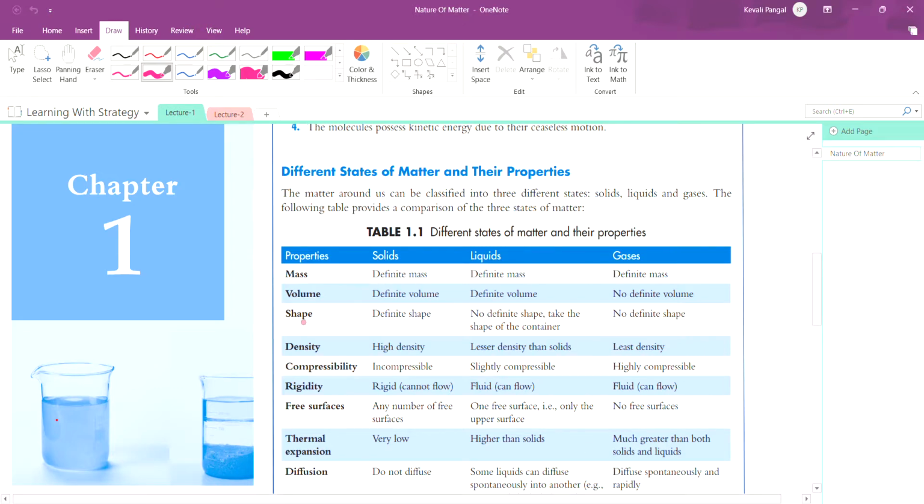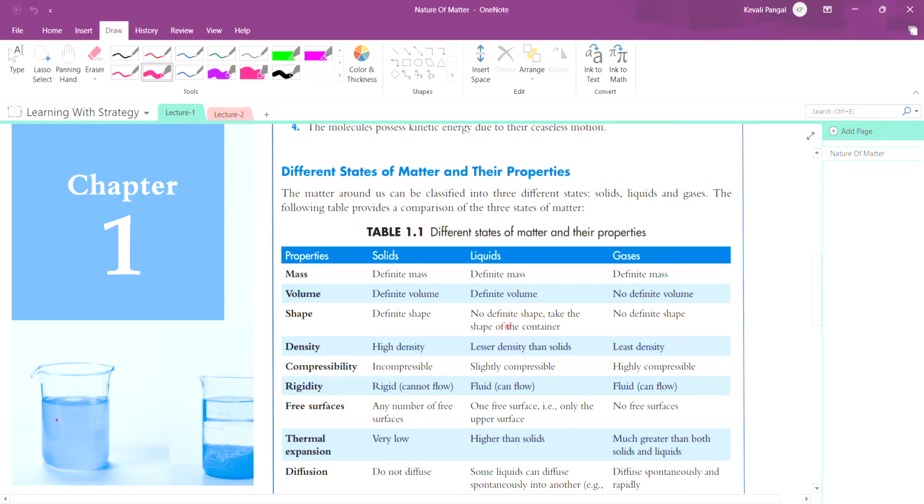So now let us see the shape property of solid, liquid, and gases. Solids have definite shape. You can't mold solids by your hand easily. They first have to go through the liquid or gaseous states, and then only can you convert solid into any other shapes. They are not easily moldable. Therefore, they have definite shape.